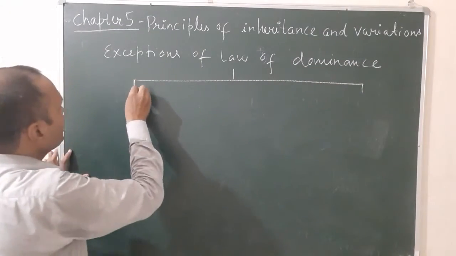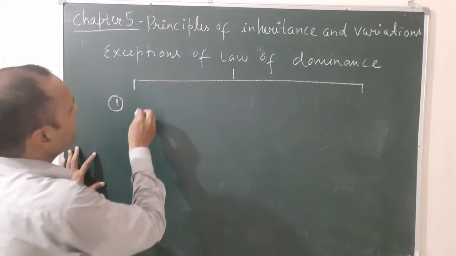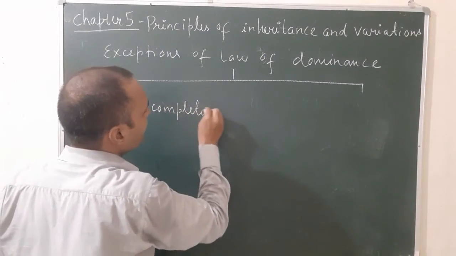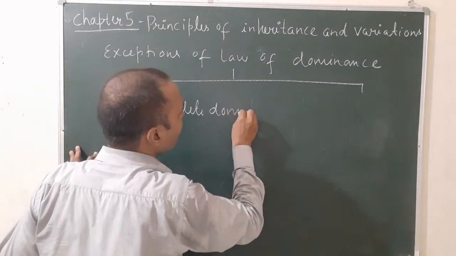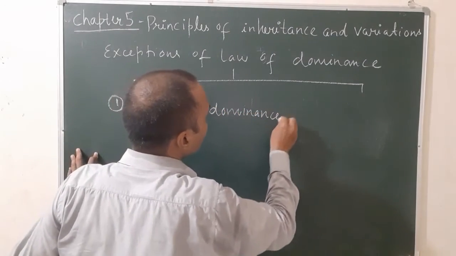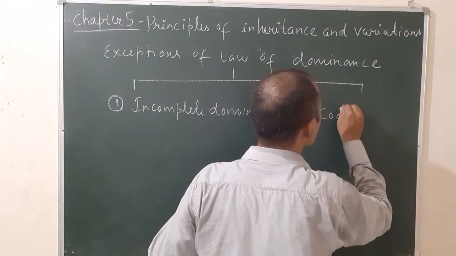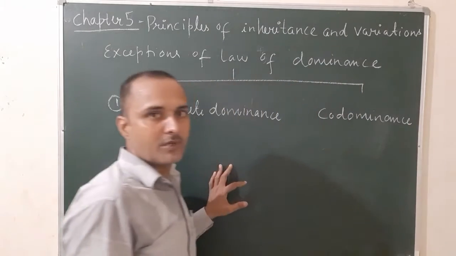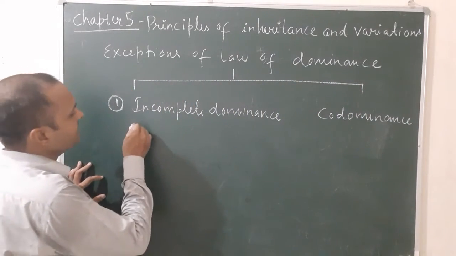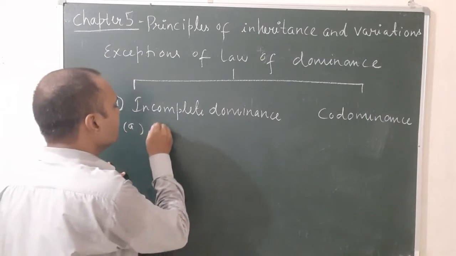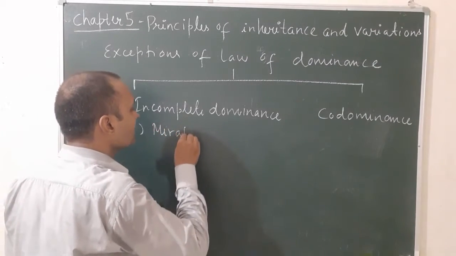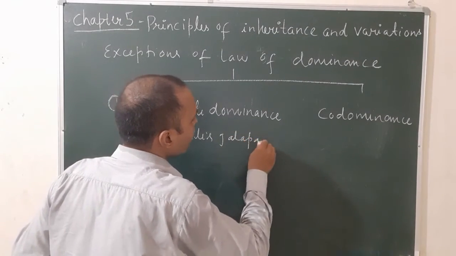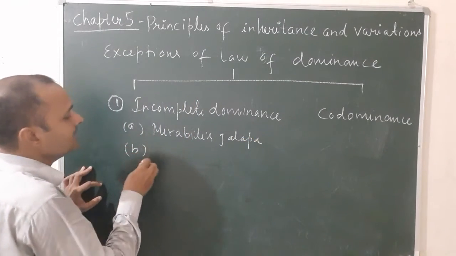First one is called incomplete dominance, and second one is known as codominance. Incomplete dominance is found in two plants. The first plant is Mirabilis jalapa. And the second one is the snapdragon plant.